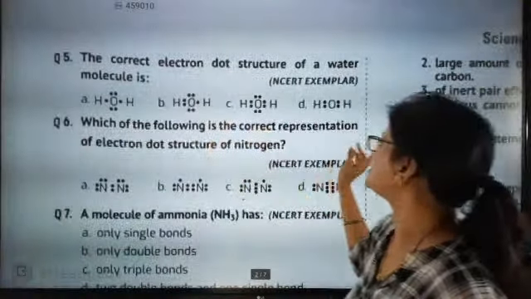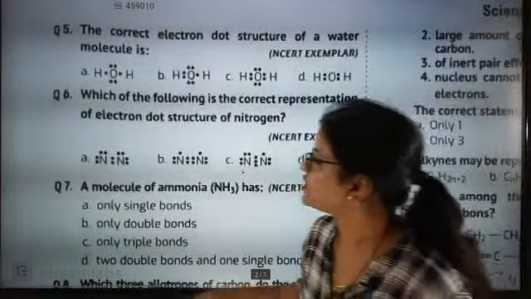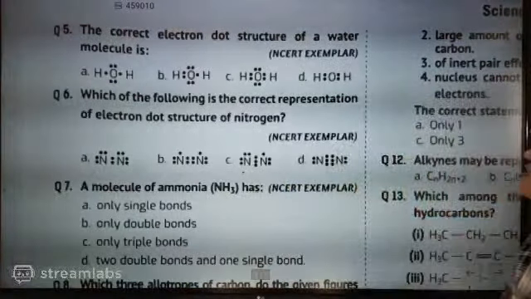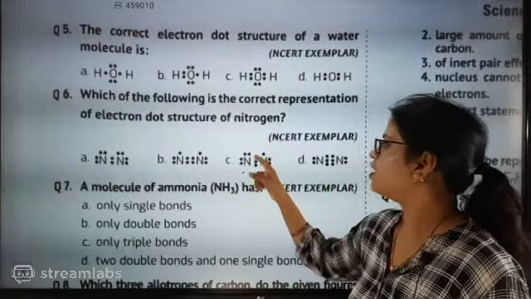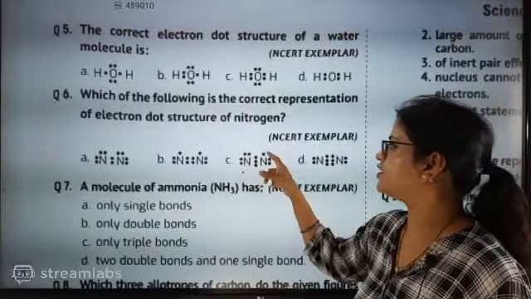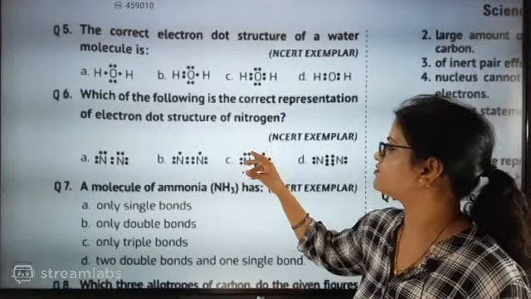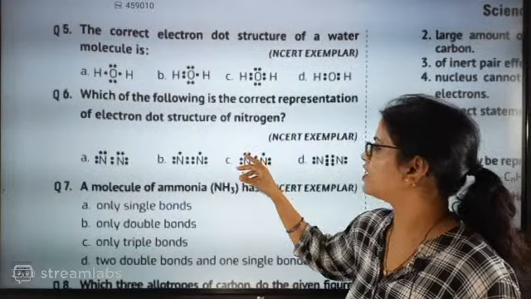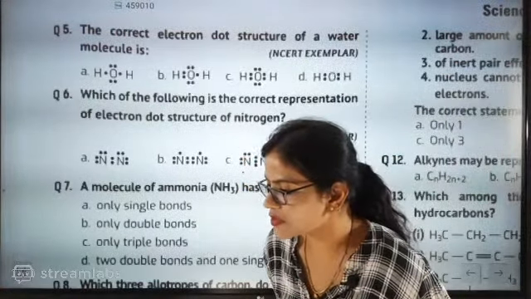Which of the following is the correct representation of electron dot structure of nitrogen? Which one is the correct representation of electron dot structure of nitrogen? C or D? How many are there? 3, 4, 5, 6, 7. Here 3, 4, 5, 6. Here 3, 4, 5, 6, 7. Which one is going to be there?